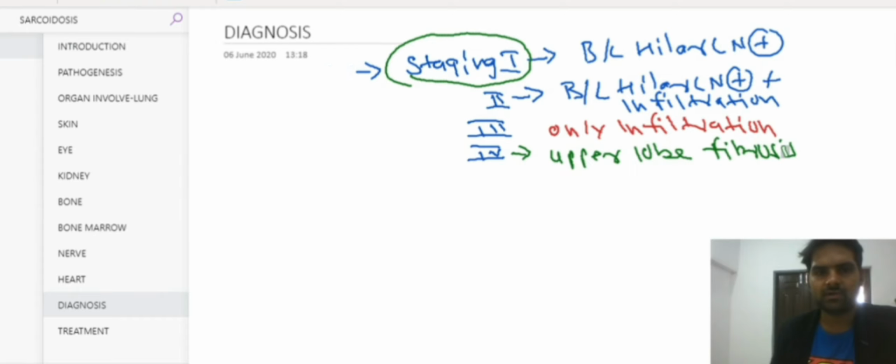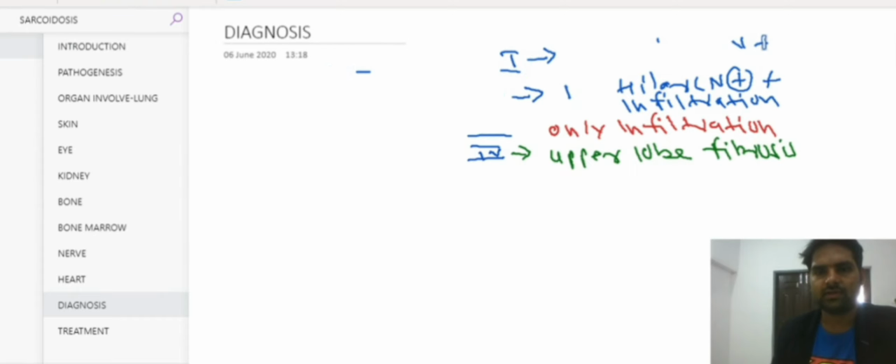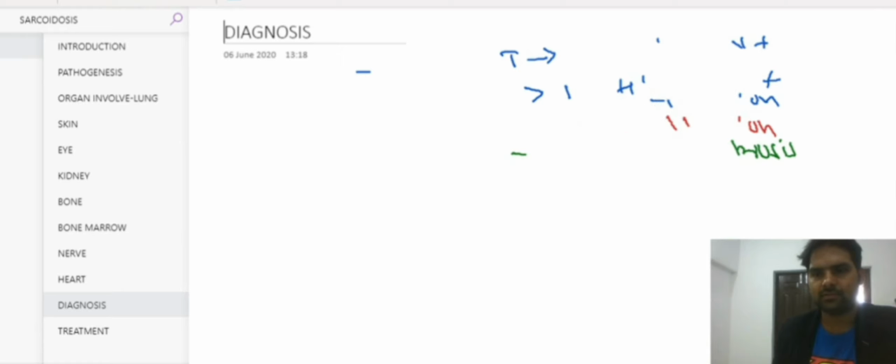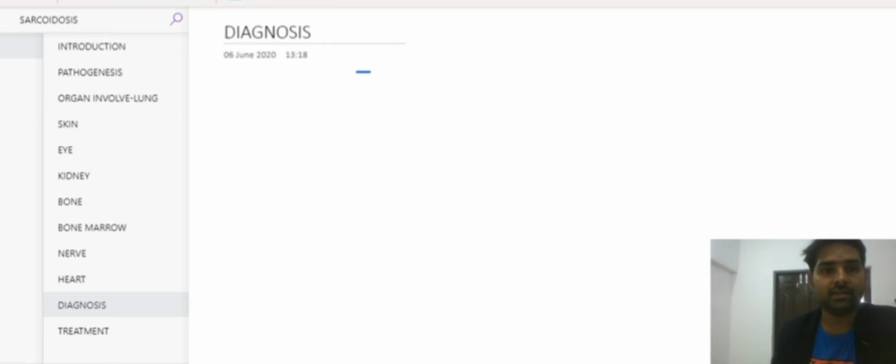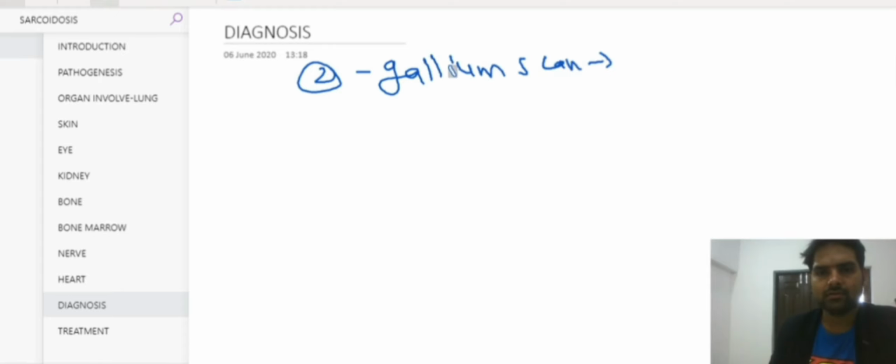Now after chest X-ray, the other investigation that we can perform is the gallium scan. A characteristic feature that we can find in the gallium scan is the panda sign. Okay.